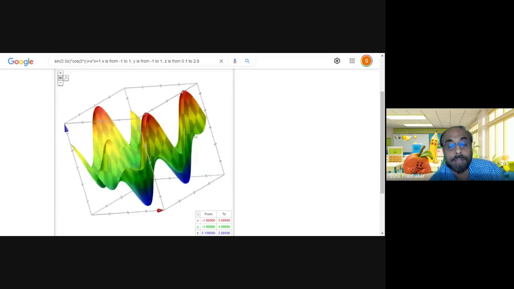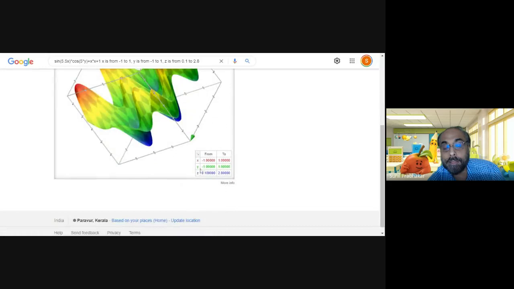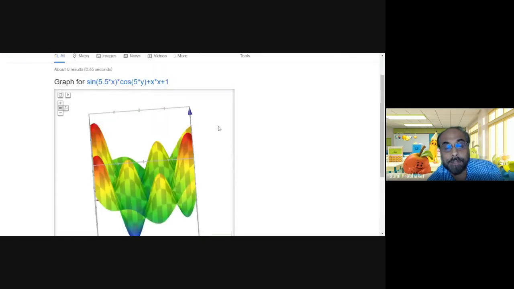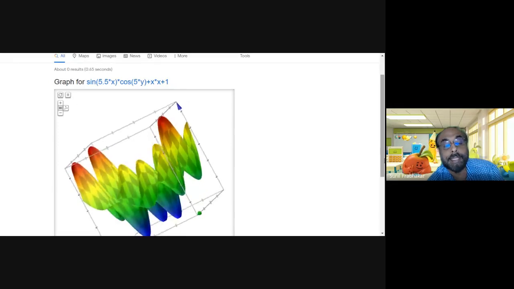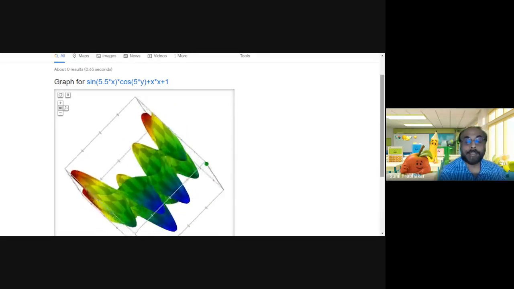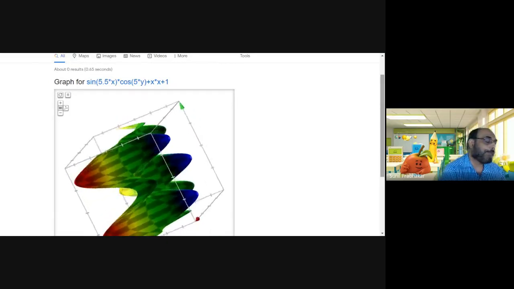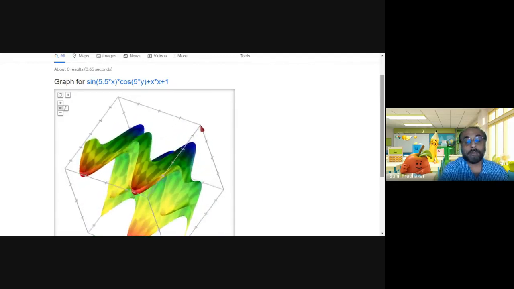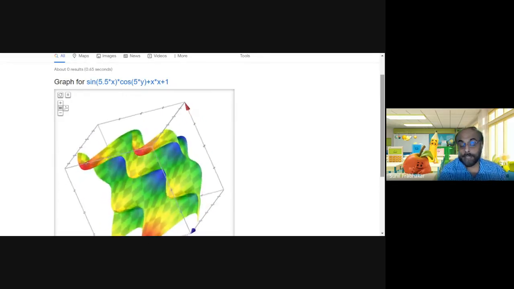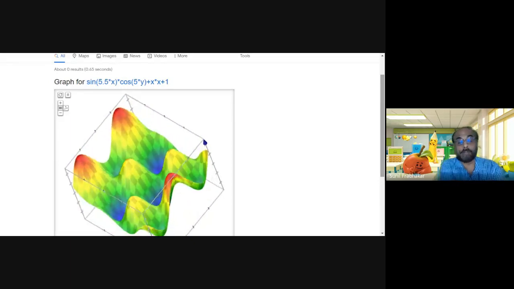You can rotate this thing and you can change the values here and see the changes in the value, and you can play like this. So you can keep experimenting on different kinds of graphs using this graphing calculator or the geometrical calculator, which is available with the search engine window.